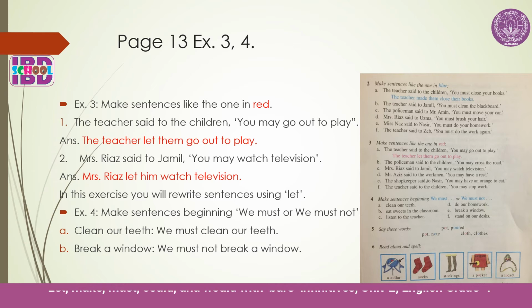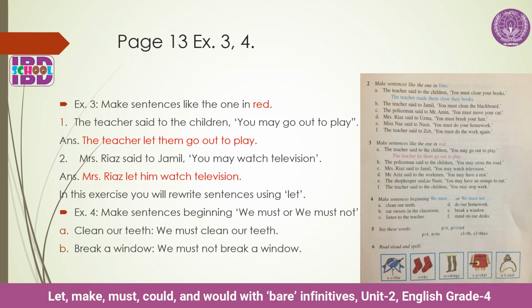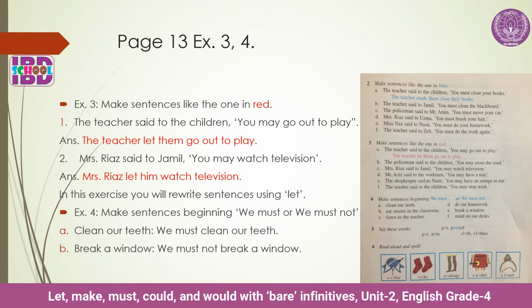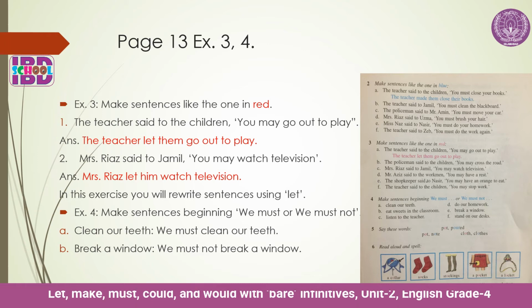So you will write it we must clean our teeth. And the things that we should not do, we use we must not before them, like break a window. We must not break a window. You will also do this exercise in your copies, all the 6 sentences.